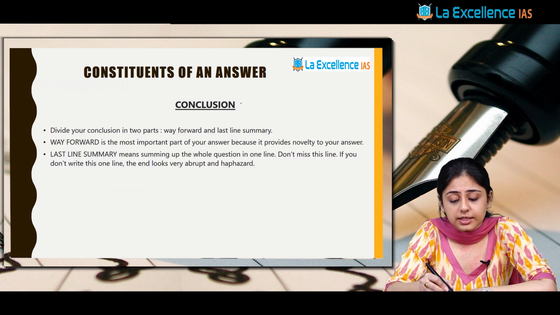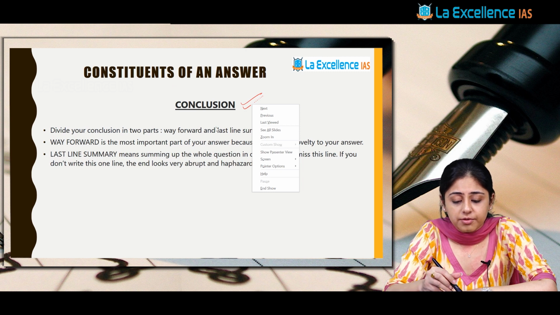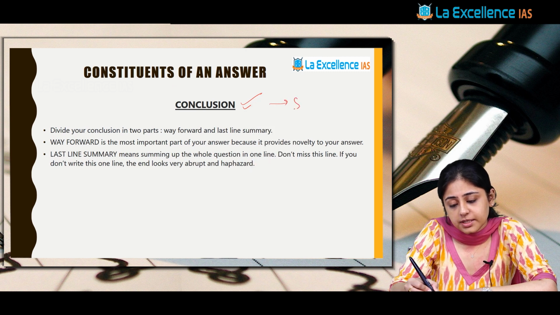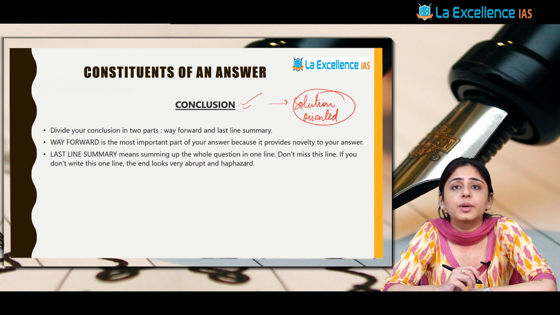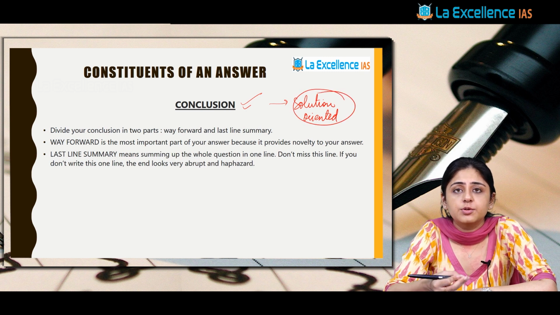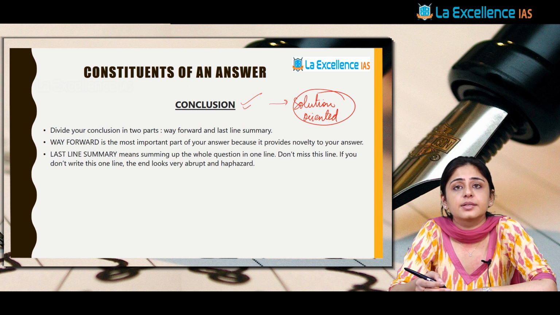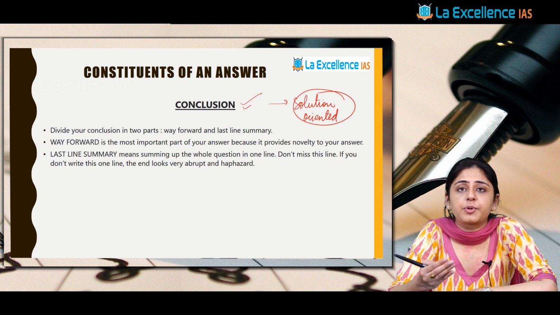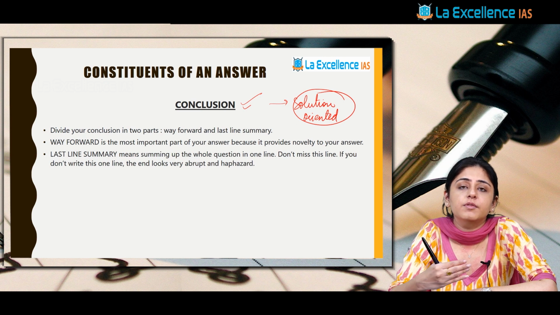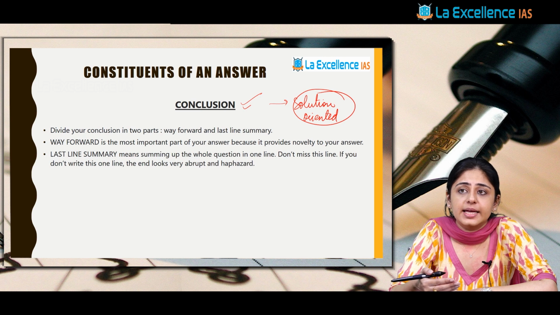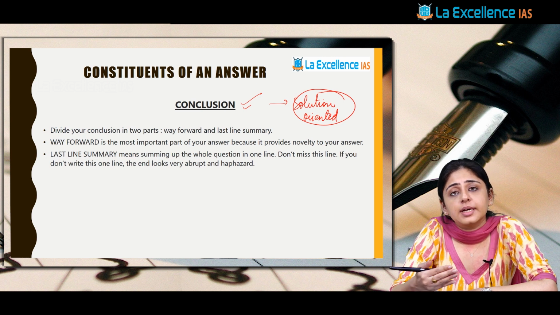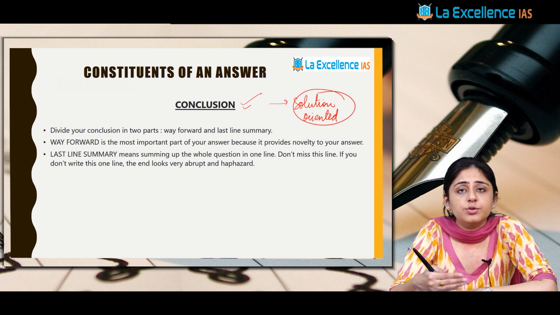Last part is the conclusion. So the conclusion of the answer should always be solution oriented. In simple terms, the function of a civil servant is expected to be to give solutions to the problem. So this should reflect in your answer. When you have written all the positive points, negative points about a particular topic, you should always be able to tell the solutions, the short-term solutions, long-term solutions, what can be done, right? So it will display to the examiner that you have a very solution-oriented thought process. You are always thinking about solutions.